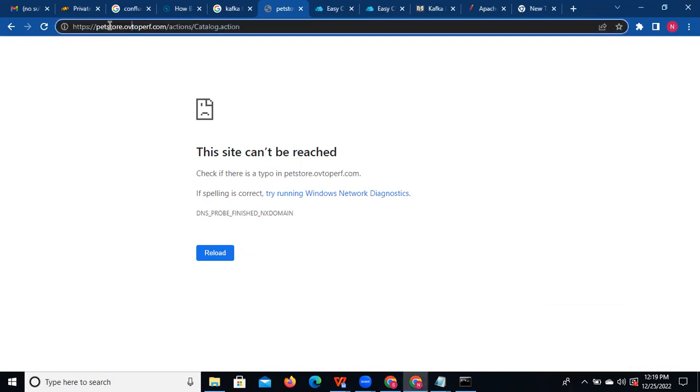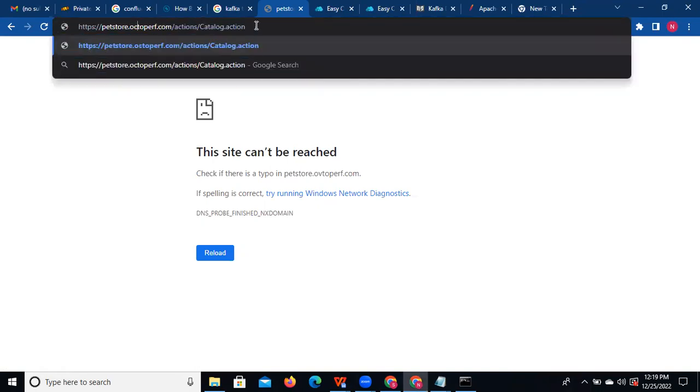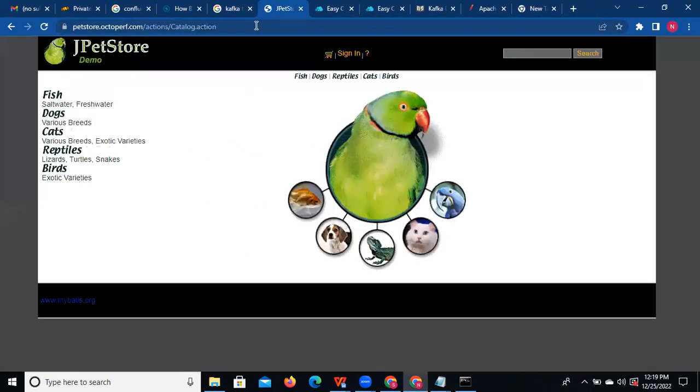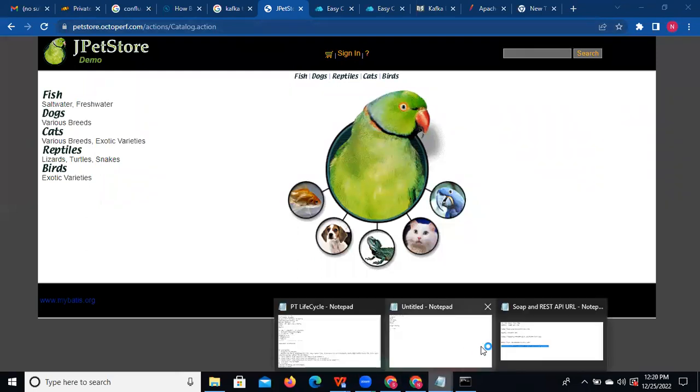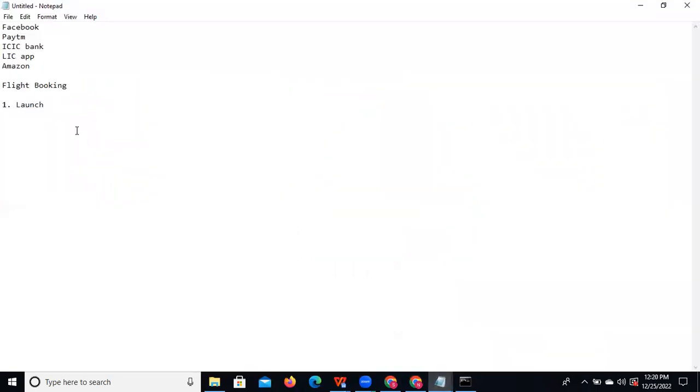Or maybe some proxy settings are enabled. No proxy. Actually, some mistake was there with the URL. So this is the application, a pet store application. Now you can observe what I have done. This is the pet store application. We need to write the business flow for the pet store application. So first, we launched the application.